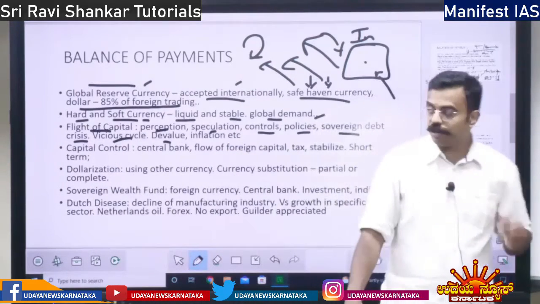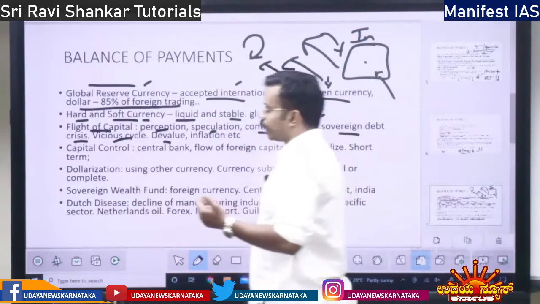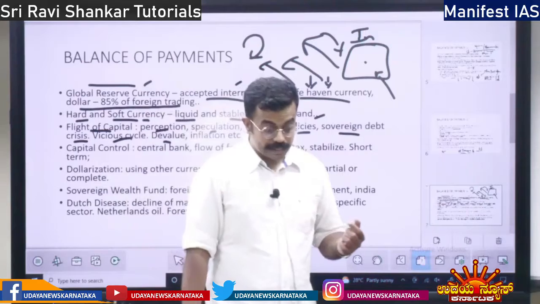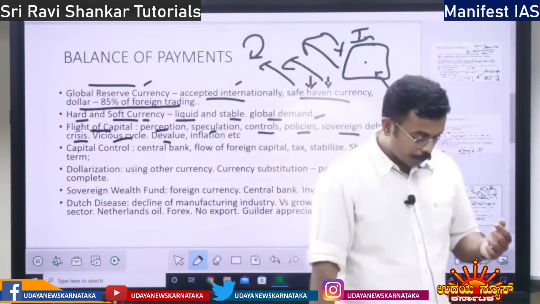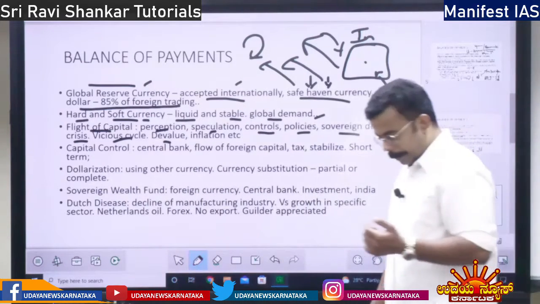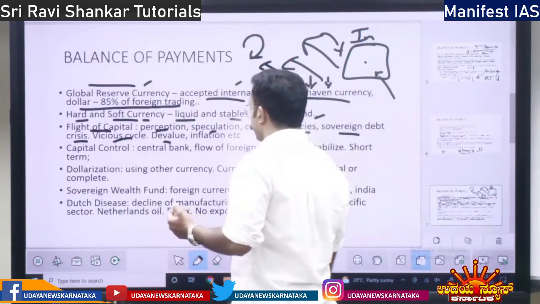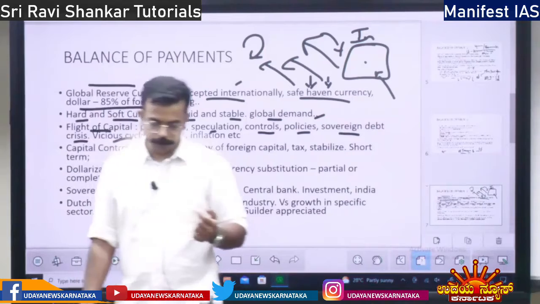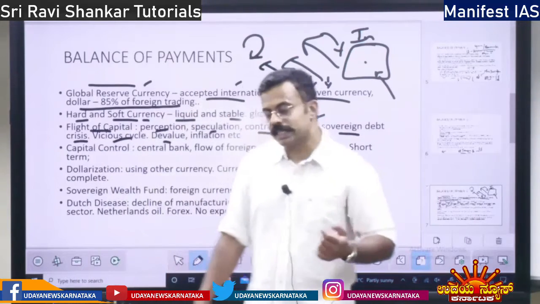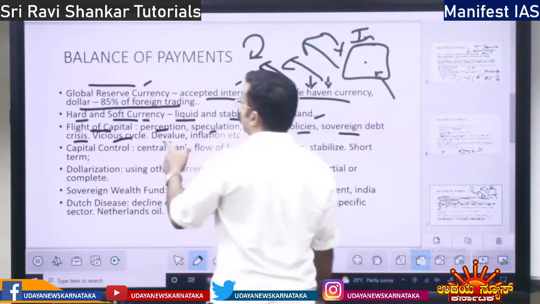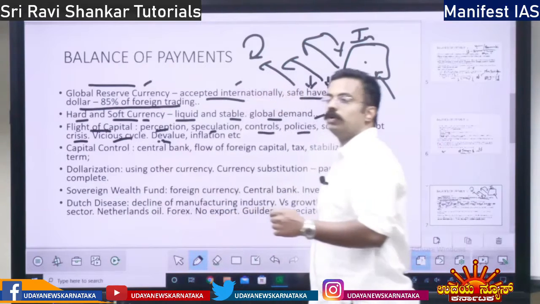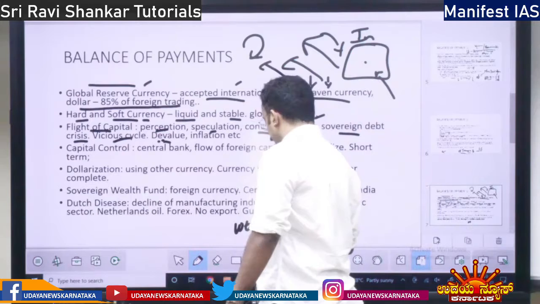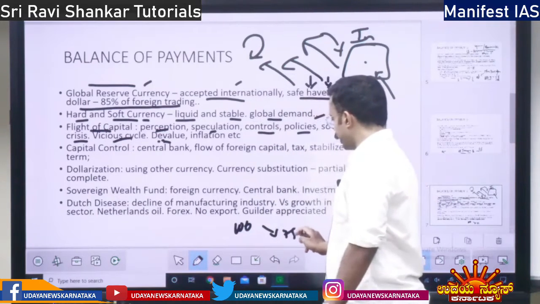When the currency is devalued, what happens? More capital is going to come into the country or not? Let's say they have invested $100, that is 7,500 rupees.